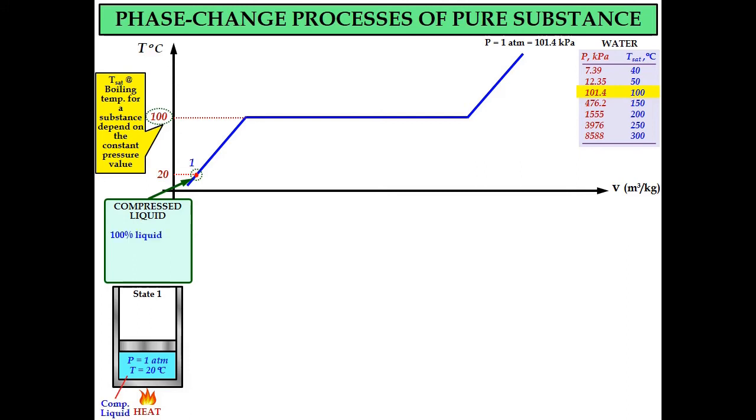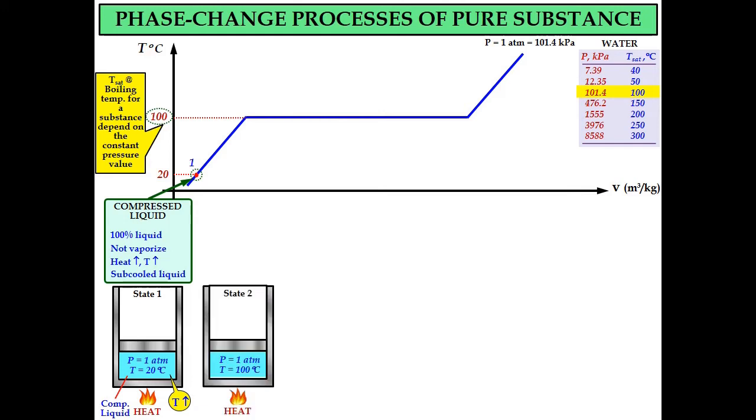Compressed liquid is 100% liquid in terms of phase and not vaporized. At this condition, the liquid is not vaporized. For this phase, if we increase the heat, the temperature will increase. Sometimes this region is also called subcooled liquid instead of compressed liquid. Both phases are actually the same.